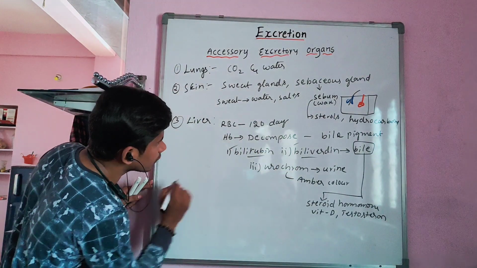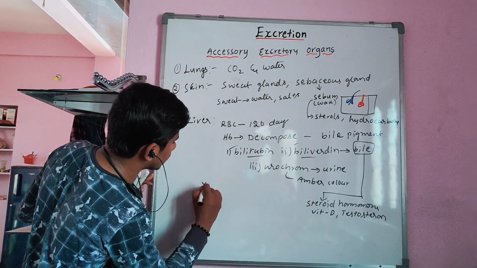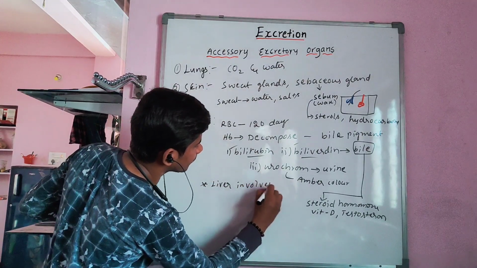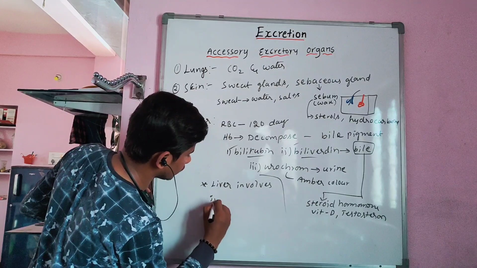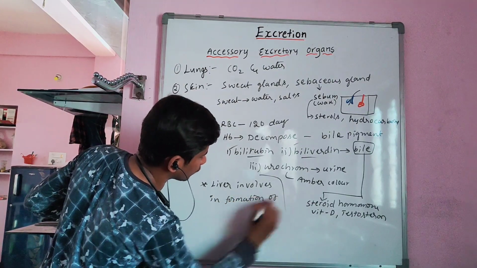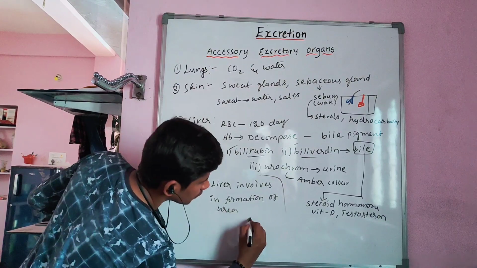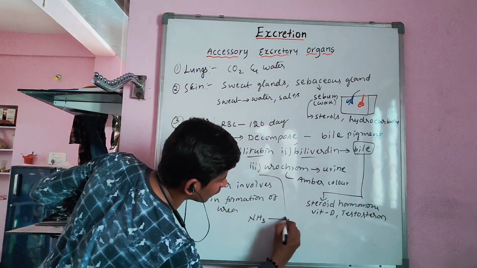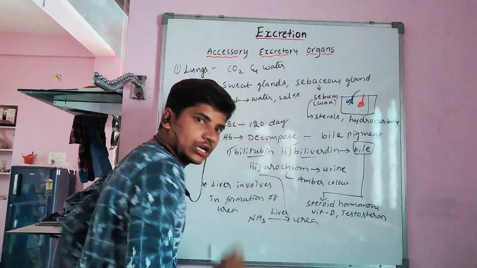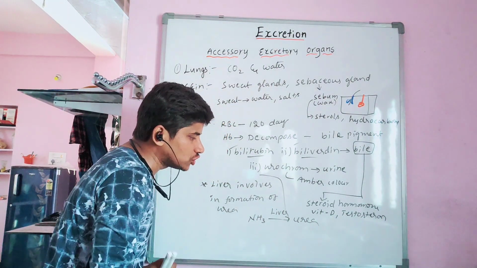Now coming to urea, it is formed here in the liver. So the liver is involved in the formation of urea. How? The ammonia is converted into urea by the liver.